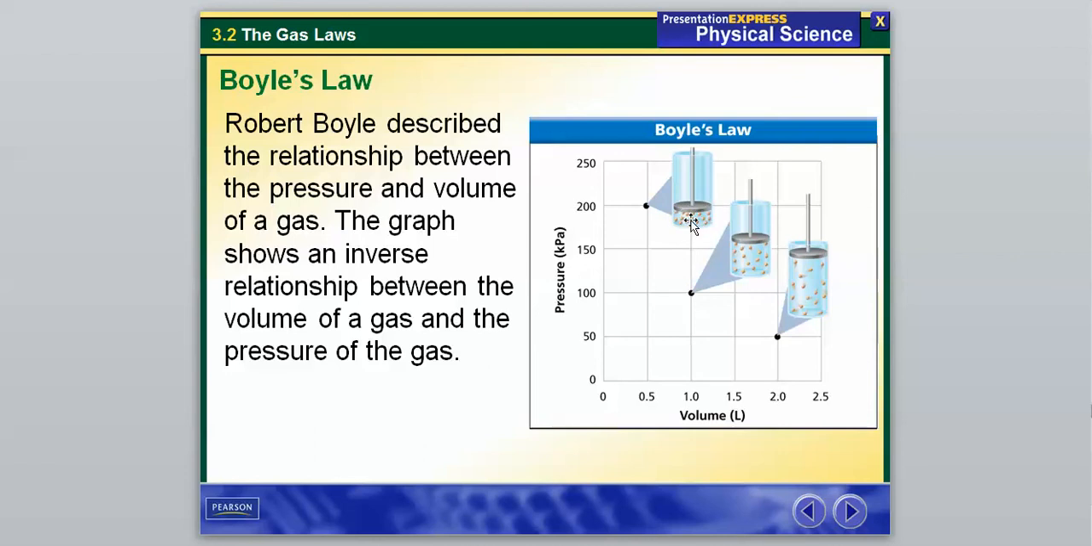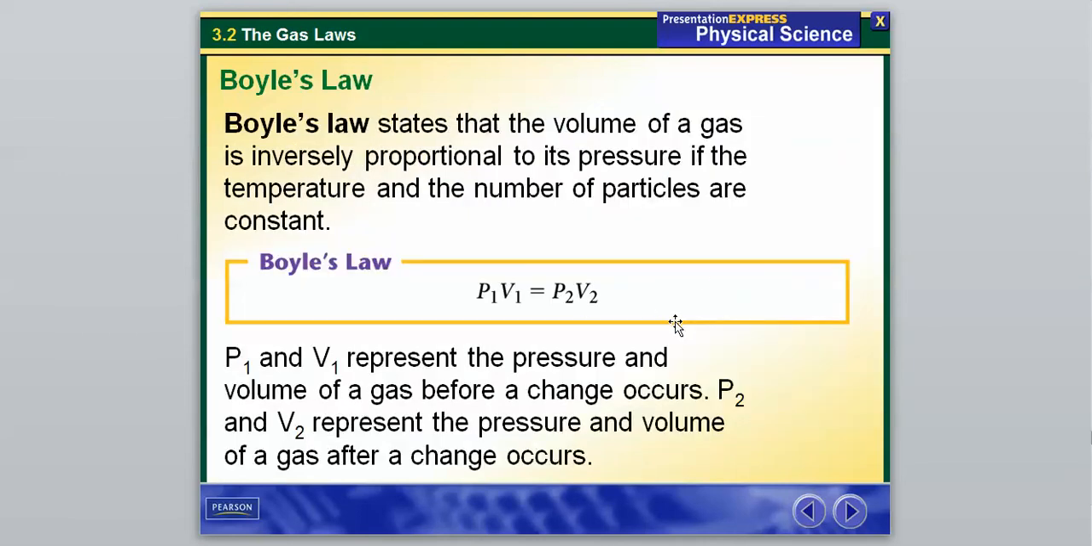And you can see here, in this little picture right here, a little plunger that is changing our pressure. So again, pressure goes down as volume goes up. And there's our little graph there. And so Boyle's law states that the volume of a gas is inversely proportional to its pressure if the temperature and number of particles are constant. So if we change volume, that's going to cause the exact opposite to happen in pressure. So we increase volume, it decreases pressure. We decrease volume, it increases pressure. And that's if everything else remains constant.